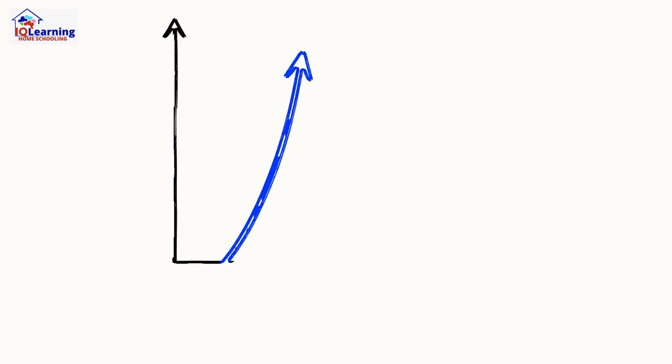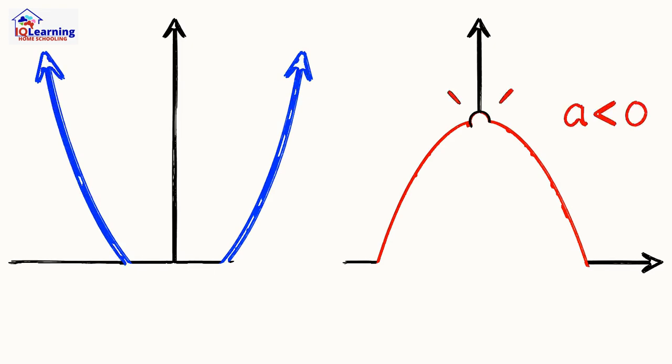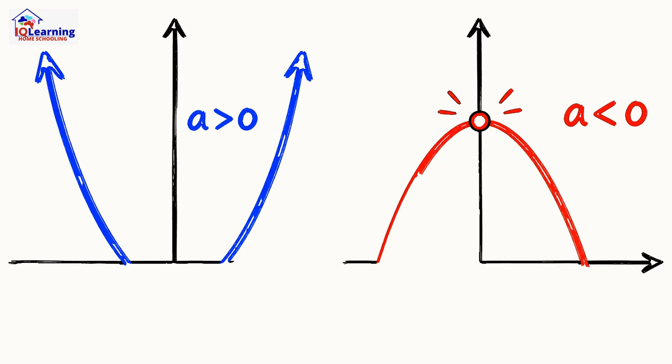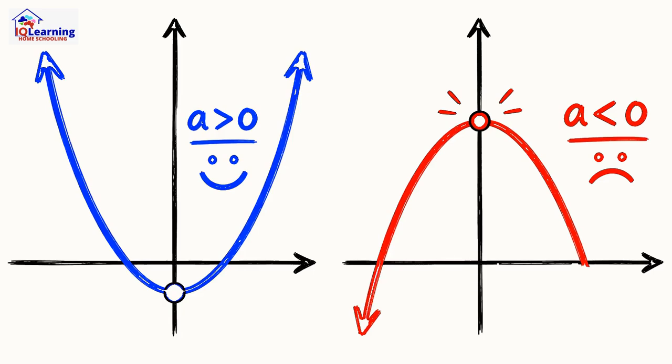But let's look at the full equation. Y equals ax squared plus bx plus c. The secret to its shape is the very first number, a. If a is positive, the parabola opens up like a smile and has a minimum point. If a is negative, it opens down like a frown and has a maximum point.